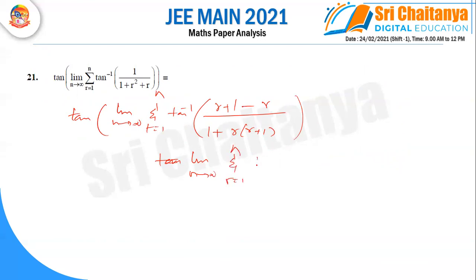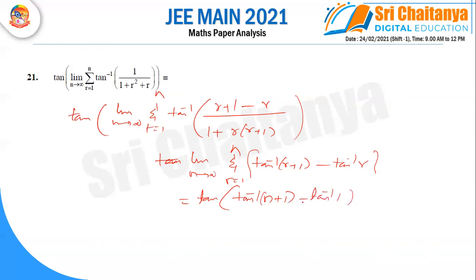Tan inverse of x minus y means tan inverse x minus tan inverse y. After calculating, you can get the value is tan inverse n plus 1 minus tan inverse 1. But n is going to infinity, tan inverse infinity is pi by 2. So it is pi by 2 minus pi by 4, which is pi by 4, and tan pi by 4 is 1. So the answer is 1.